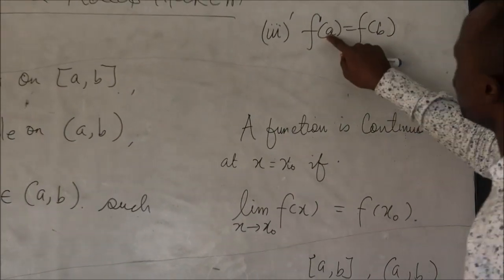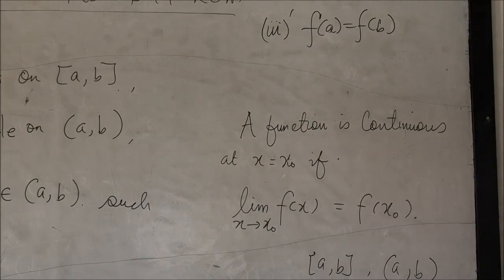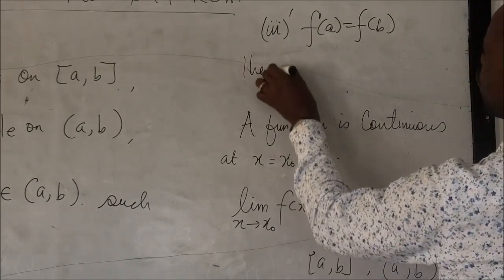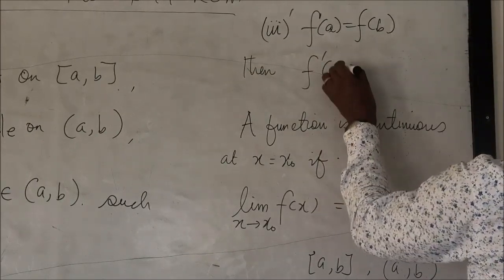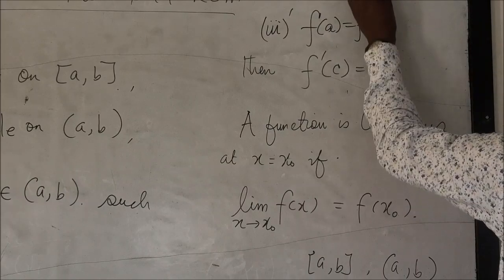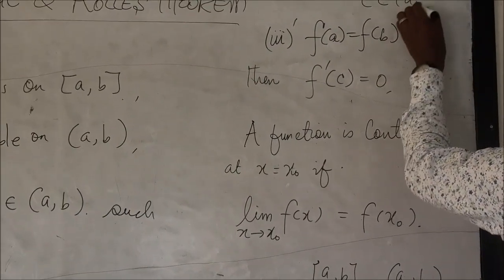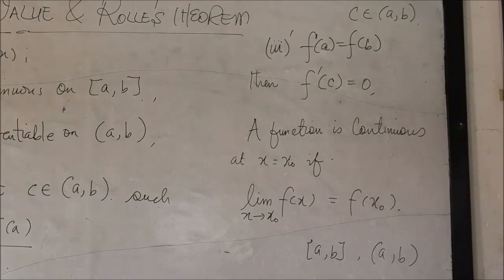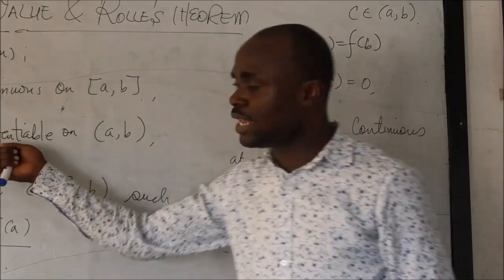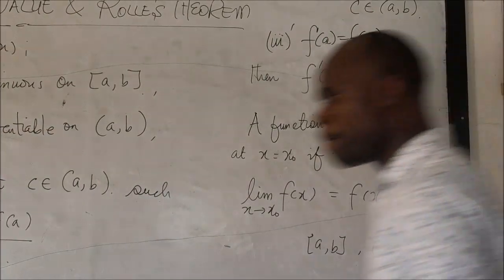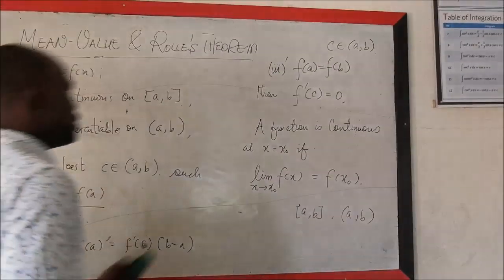I'm going to show that graphically, and if this condition is satisfied, then, according to Rolle's theorem, f prime of C must be equal to 0. Note that C is in the open interval a b. C can even be in the closed interval a b, but since we are looking at this condition, we look at the closed interval.